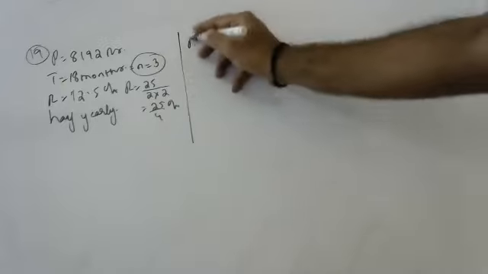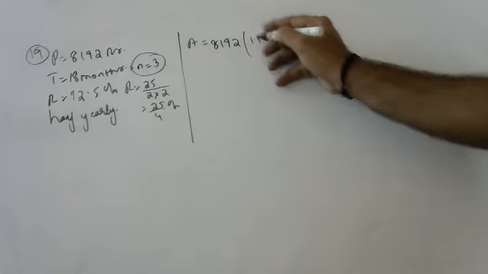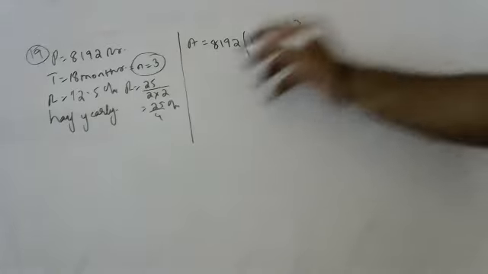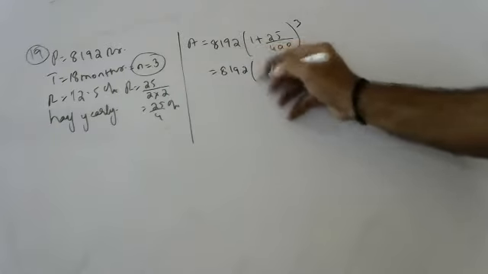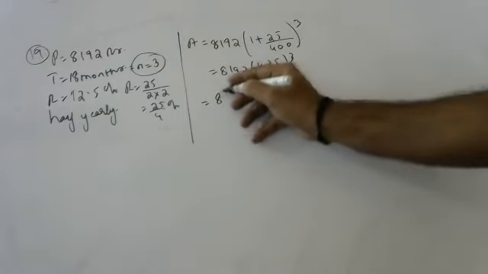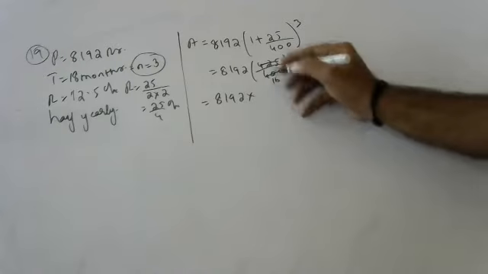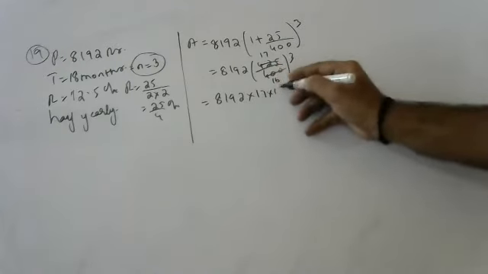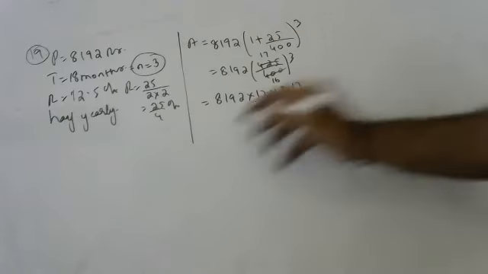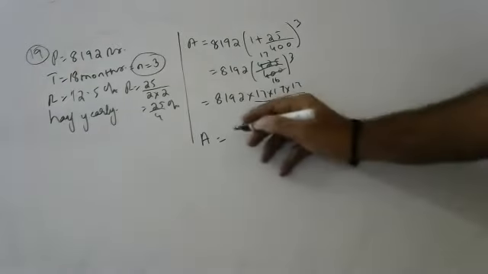Tell me how to find out the amount. 1 plus 25 by 400 whole cube. 8192 into 425 by 400 whole cube. Can anyone say the amount? 9,826.